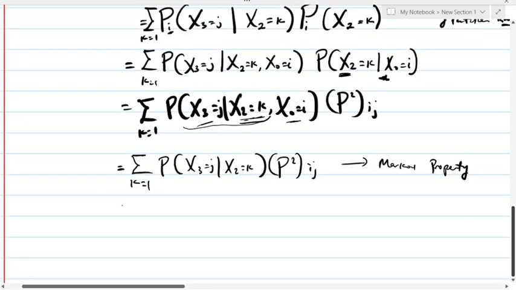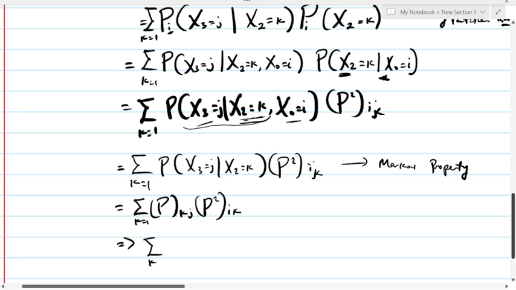So then also we can write this as summation K equals 1, that's probability of from K to J. Oh sorry, this is Ik, then probability square of Ik. Then you can also write this as summation K equals 1. Rearranged, we have P squared Ik, then P subscript Kj.